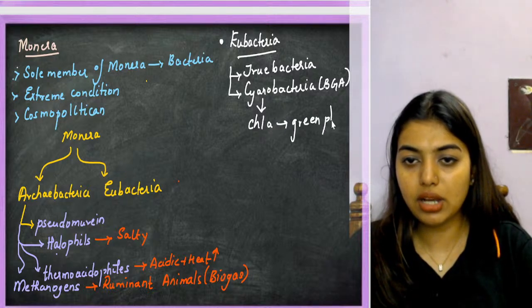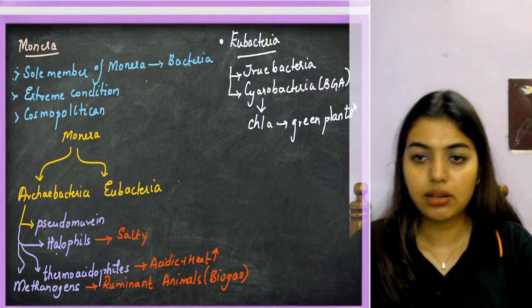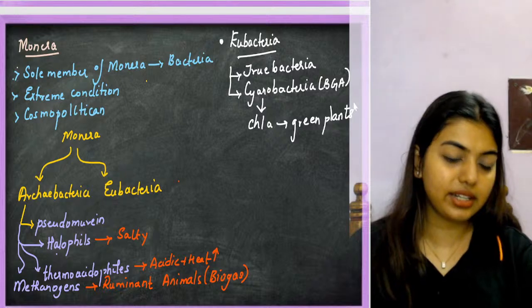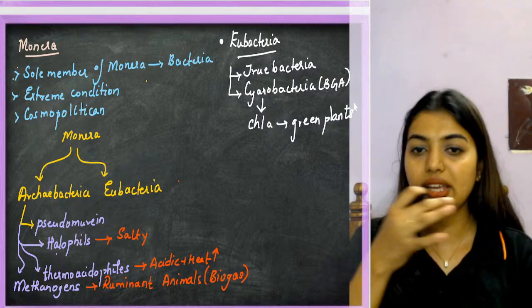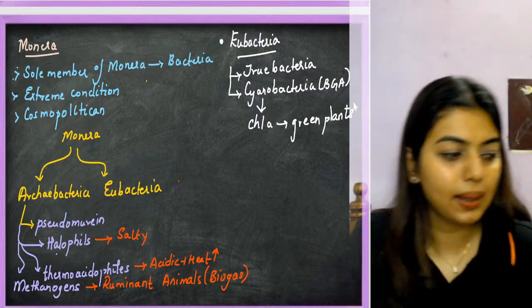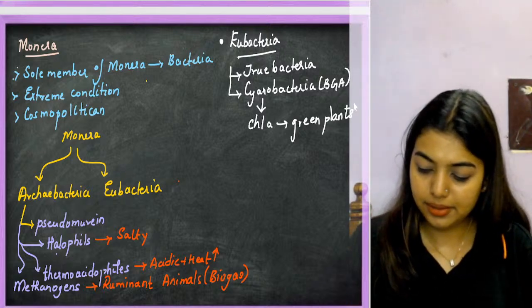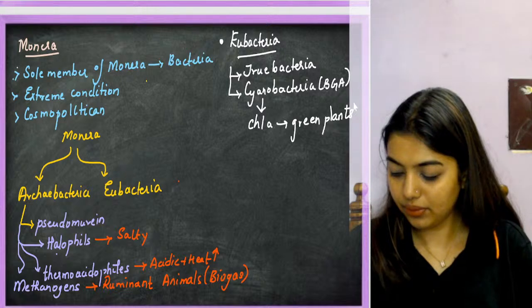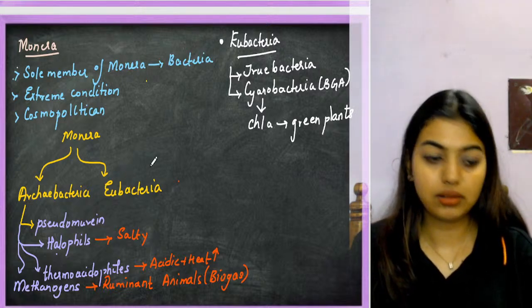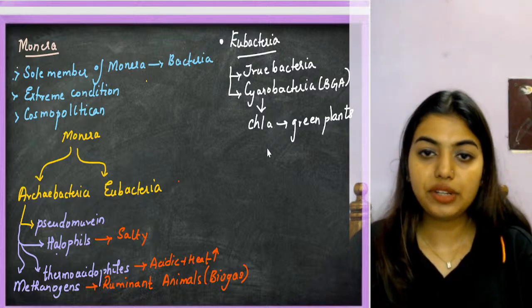Students, my arrow marks you have to understand. Chlorophyll A, green plants.